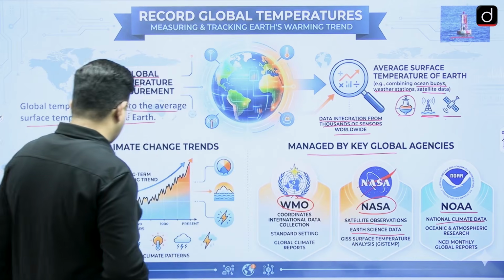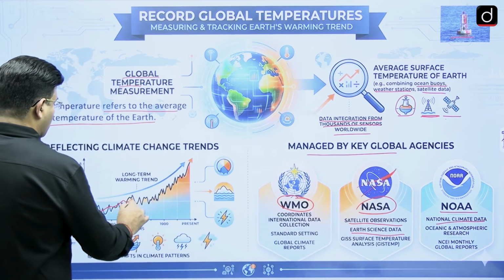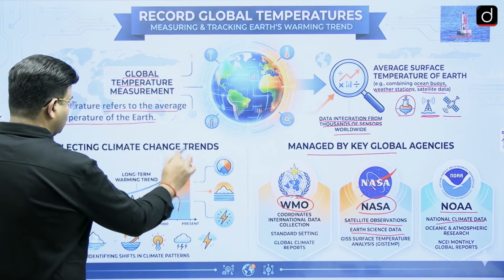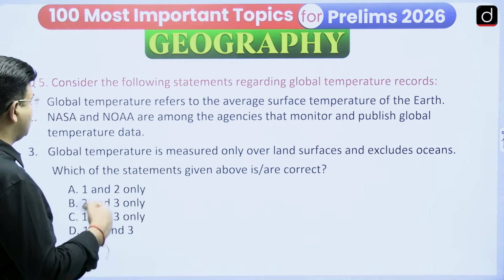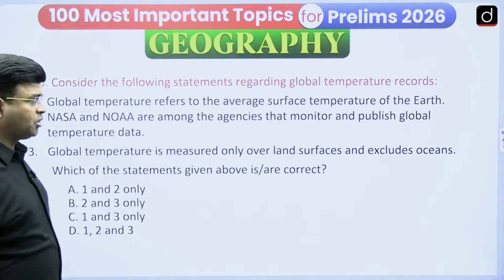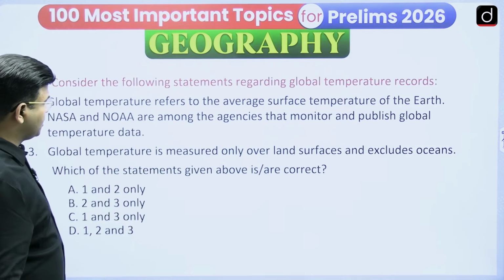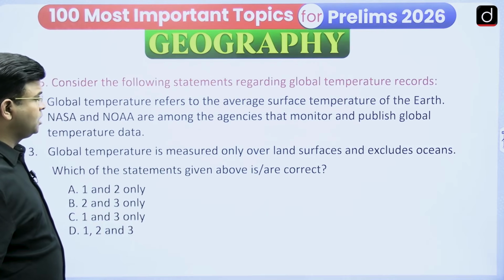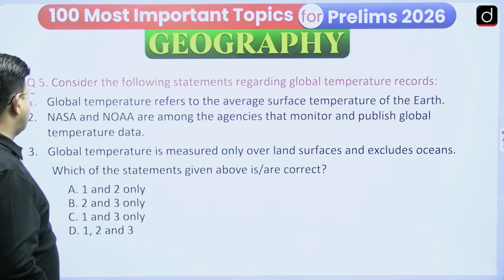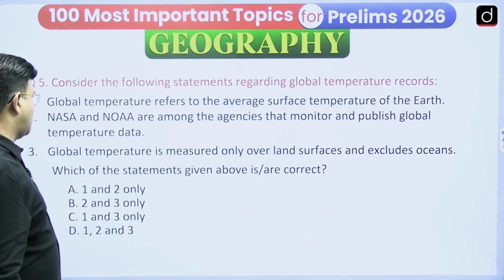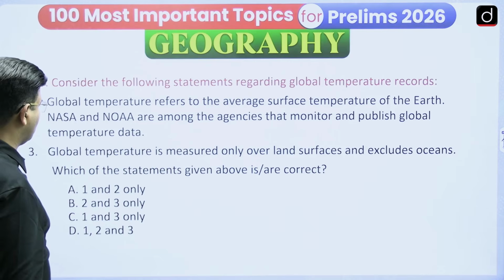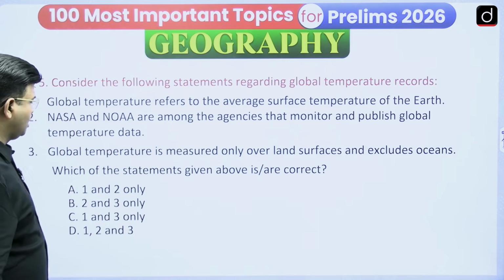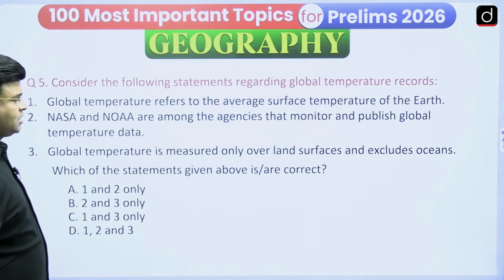So here you can say that after 1850, this is relating to how the temperature is rising. Based on this, consider the following statements regarding the global temperature record. Global temperature refers to the average surface temperature of the earth. Say whether it is right or wrong. NASA and NOAA are among the agencies that monitor and publish global temperature data. Right or wrong? And global temperature is measured only over land surface and excludes oceans. Is it right or wrong?